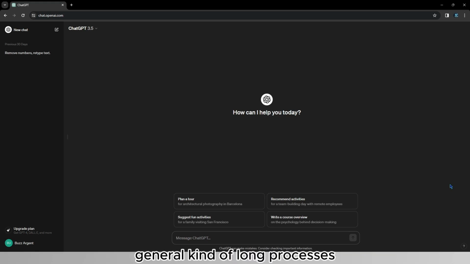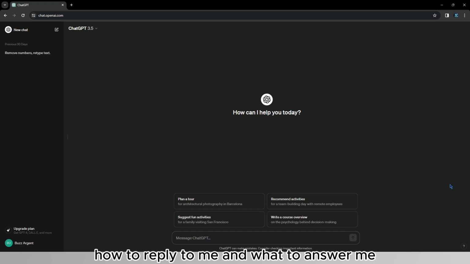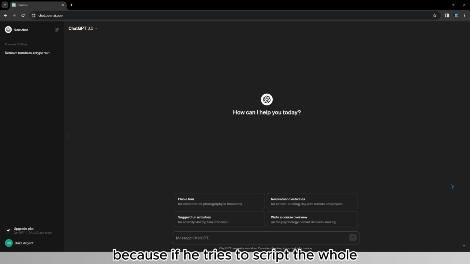With these general, long processes, like creating an ebook, which is going to be around 50 pages or something like that, I usually do a 2-step scripting process with ChatGPT, and I let it know in advance so that it knows how to reply to me and what to answer me. Because if it tries to script the whole thing at once, it's going to give me a too broad, not really defined, not specific answer, and we do not want that. We want the outline to be extremely clear.